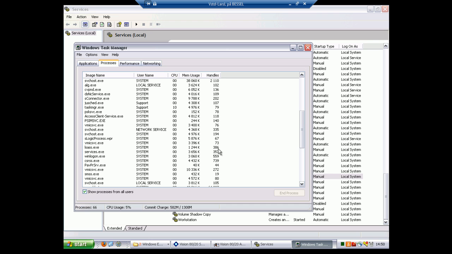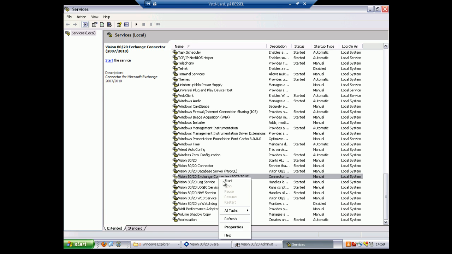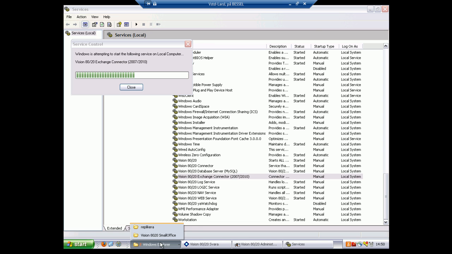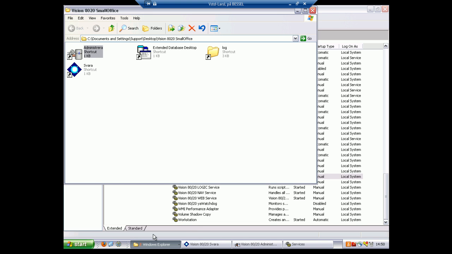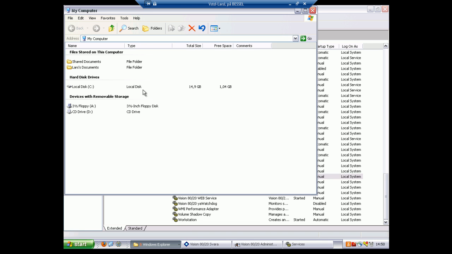The process pxti is handling the subscriptions of all the different mail addresses found in Vision8020. So we want to restart that one as well. Kill it and it will restart automatically. After that, start the Exchange connector again. Let's have a look in the folder for the Exchange replication we installed.